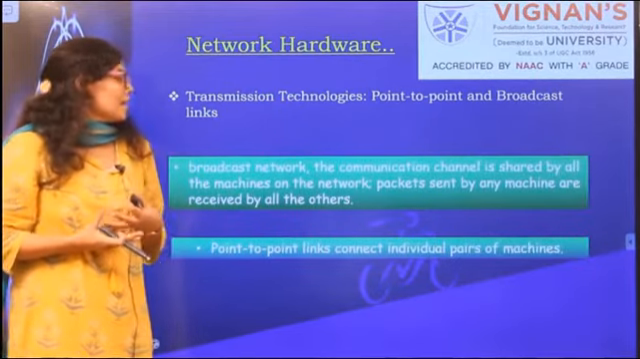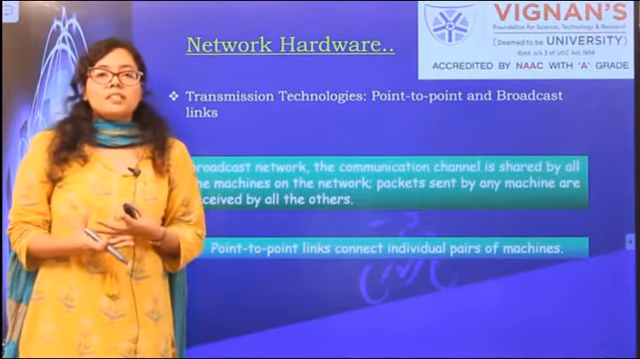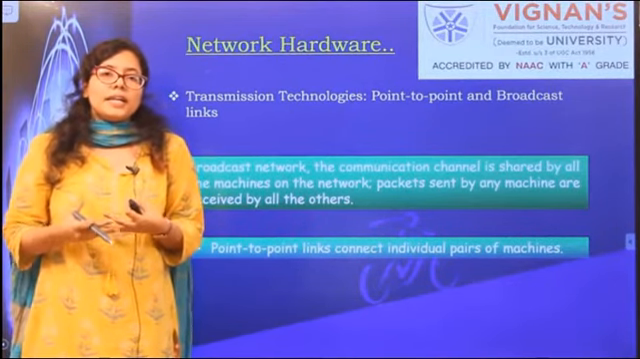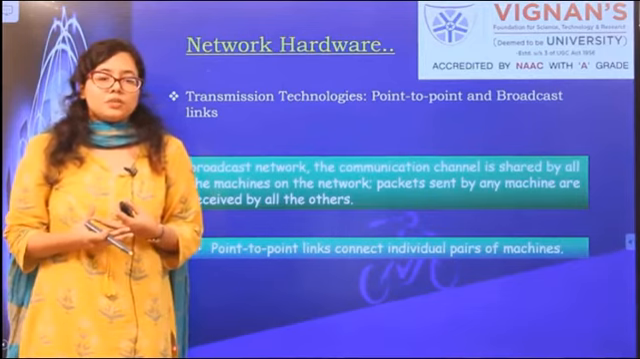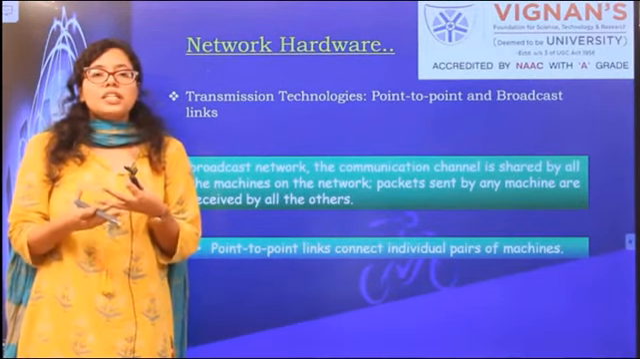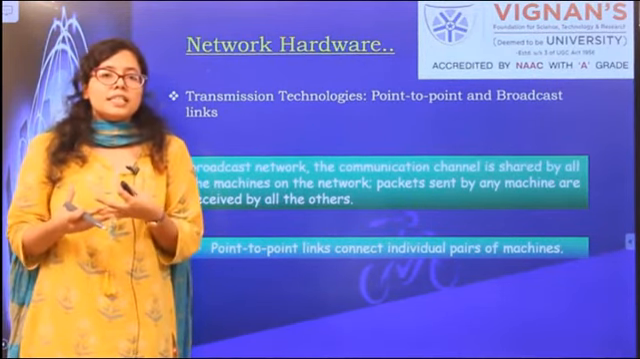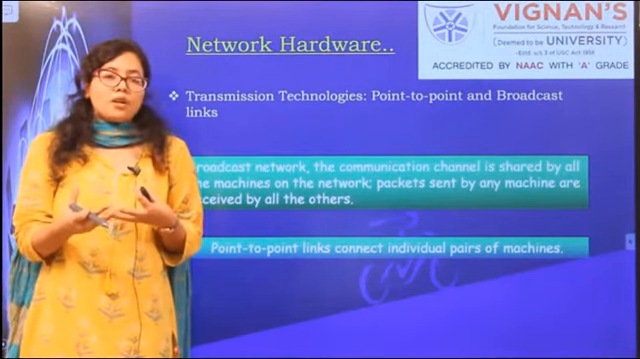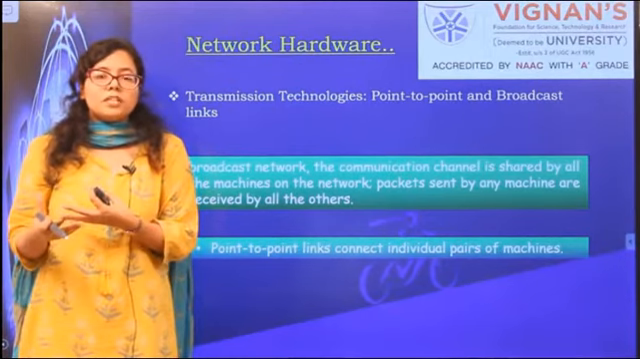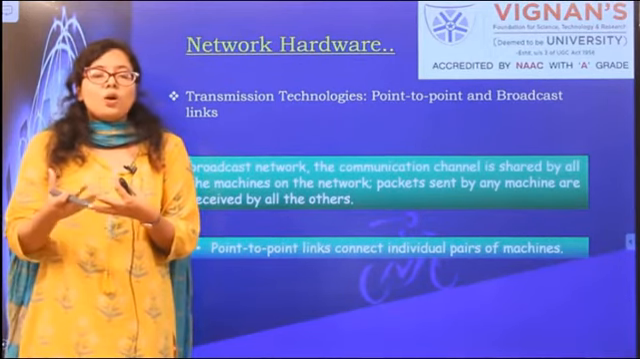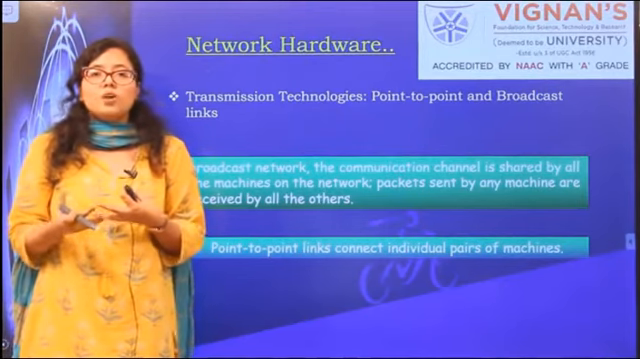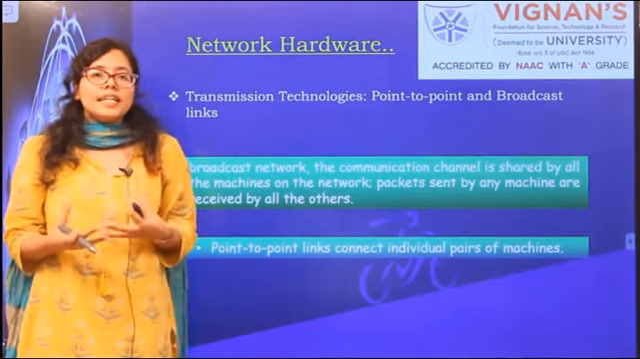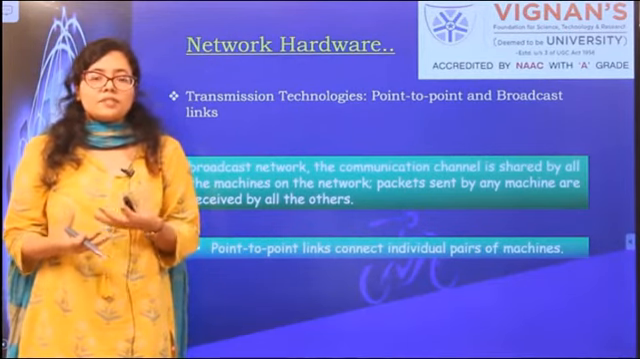In a broadcast network, the channel is shared by each and every device that is connected to it. Suppose machines A, B, C, D and E are connected through a common channel. If machine A wants to send data to a particular machine, it gets received by all the machines because all of them are sharing the common channel. But in point-to-point, there is a dedicated channel between two devices.